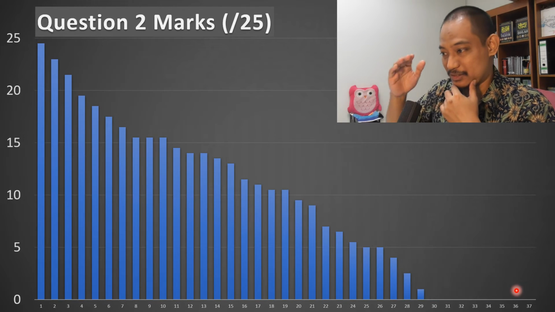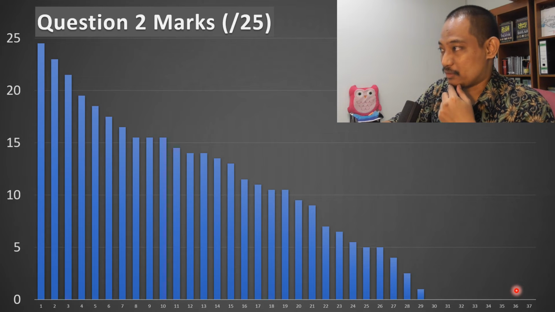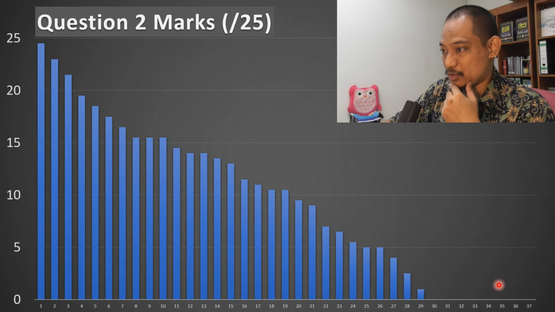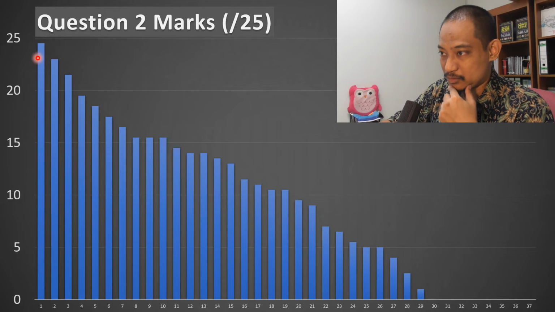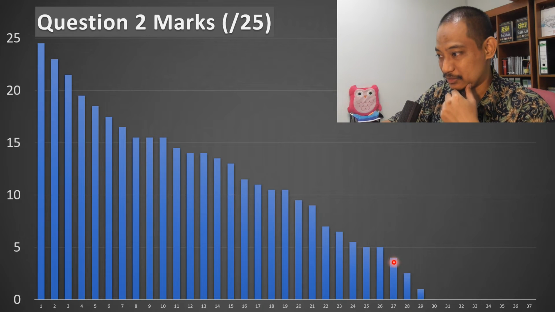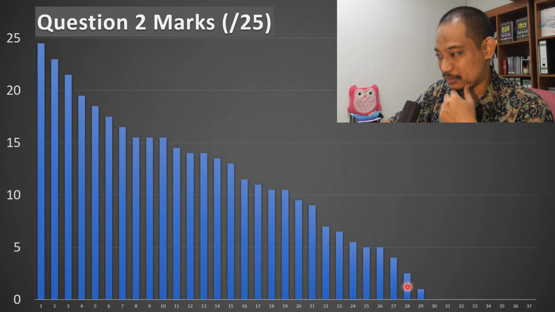Then question number 2, you can see this one is a 3D question. If I'm not mistaken, it's about moment, right? Calculating moment in 3D, moment about a point, moment about an axis. No one got a full mark. So I think many have issues with 3D. You can see here the drop is significant, and a lot more students get simply 0. I'm not sure what happened.